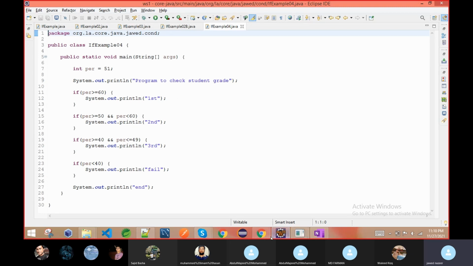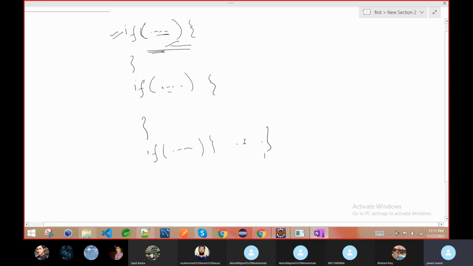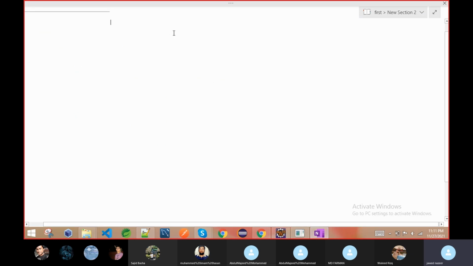Now someone asked me one question. I already discussed it, but I will discuss it again. Suppose you have a fraction value, double D is equal to 5 by 2. When you print this with SOP D, it will give you 2.0. Why not 2.5? 2 is an integer, 5 is an integer. See what I said: the assignment operation priority is lesser.